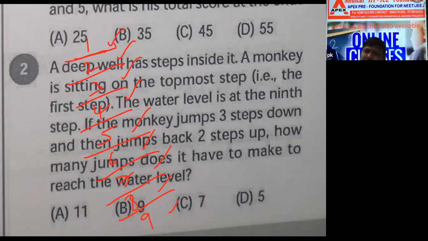The water level is at the ninth step. How many times did it jump? Nine is the correct answer. How many jumps does it have to make to reach the water level? Option D is correct, everyone. No doubt in that, I was just cross checking. Second option is correct, 9.